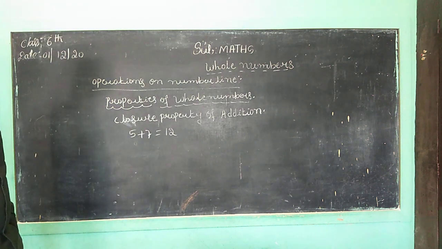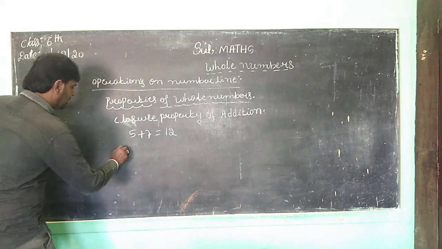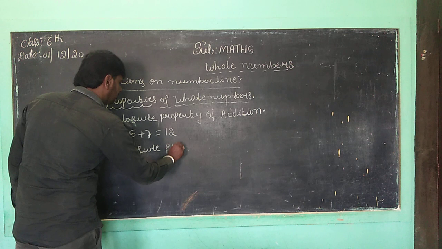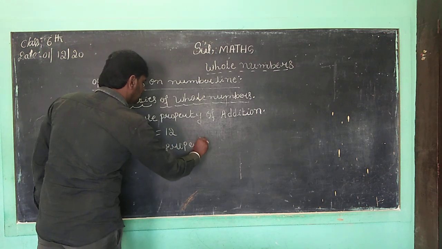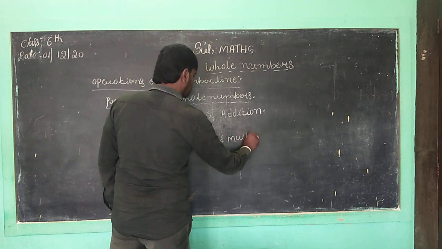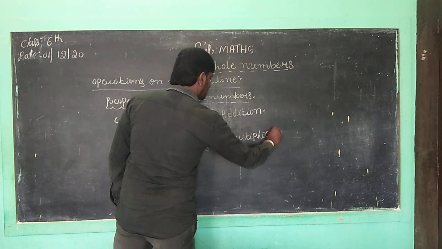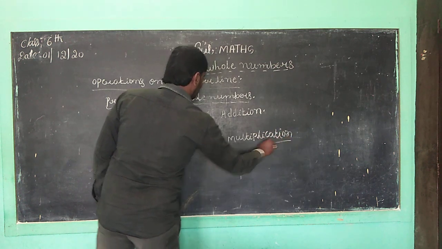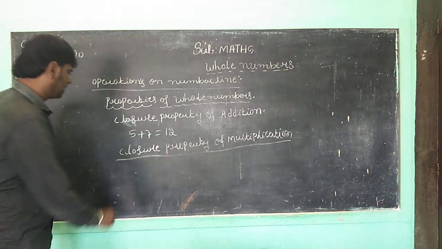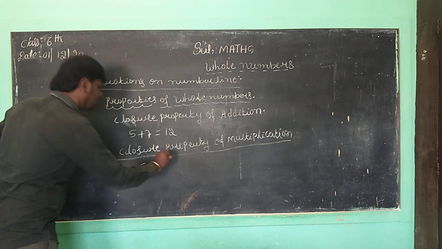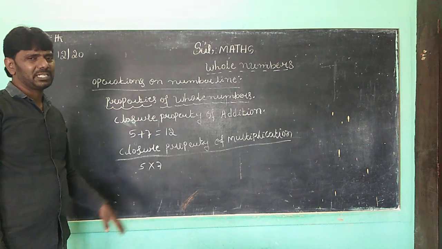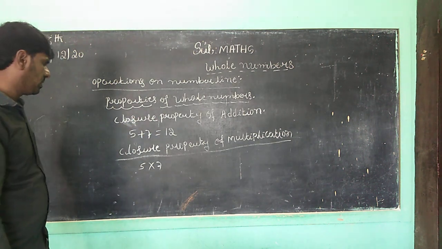Suppose, children, the closure property of multiplication. Closure property of multiplication means the same, children. Now you want to take, how can you discuss that, children? 5 is a whole number, right? Then take 7, which is also a whole number. Here only the symbol changes. The addition closure property uses plus; the multiplication closure property uses into.